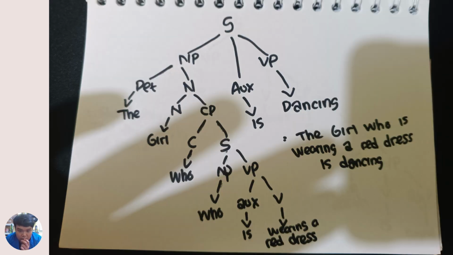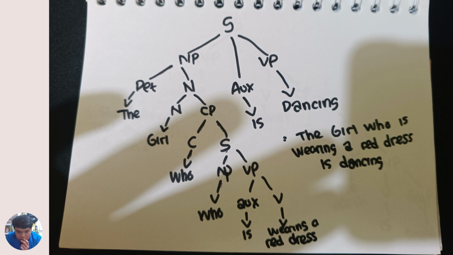The sentence is the girl who is wearing a red dress is dancing. In this one we're going to go down from the subject into NP, auxiliary, and verb phrase. In NP we're going to go down to determiner and noun. The determiner is the word the. The noun is going to go down again into the word girl as a noun and go into CP, relative clause.